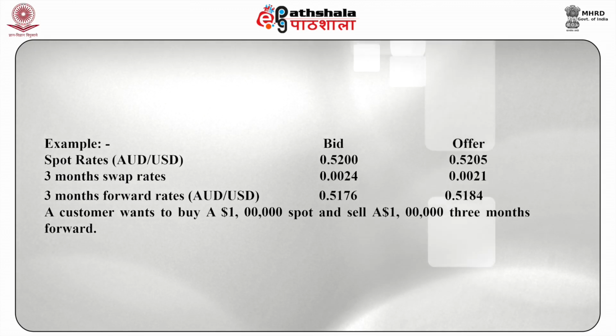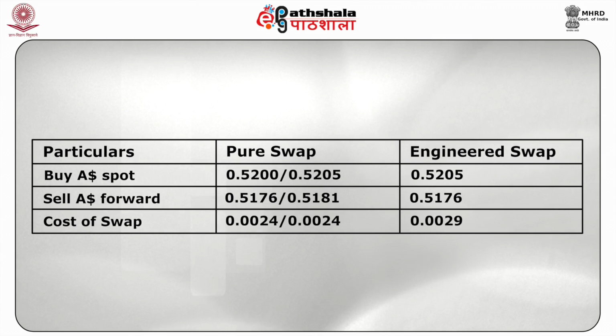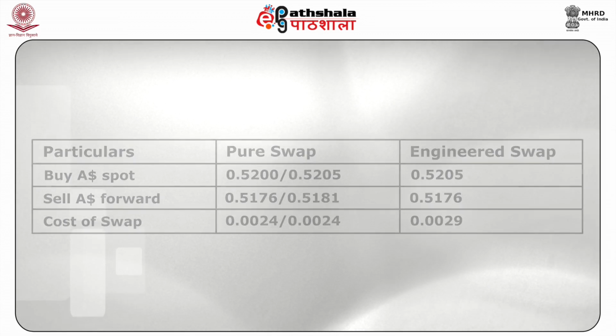A customer wants to buy $1 lakh spot and sell $1 lakh 3 months forward. So, the cost of the swap as pure and engineered is given in the following table. Therefore, it is clear that a pure swap is more economical than an engineered swap. This is because in the above example, the total cost of the swap is less in the case of the pure swap.